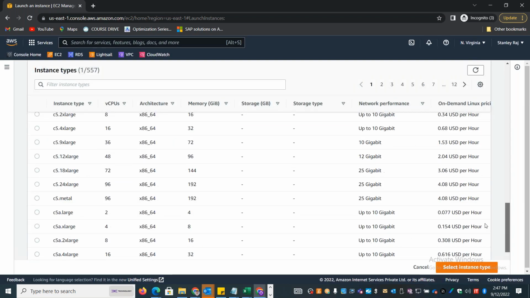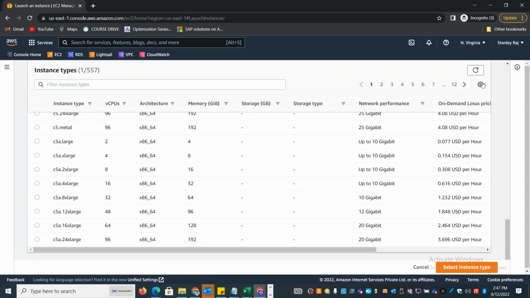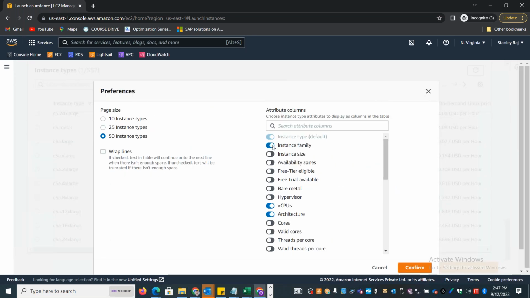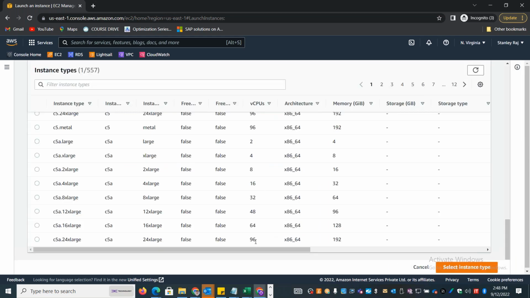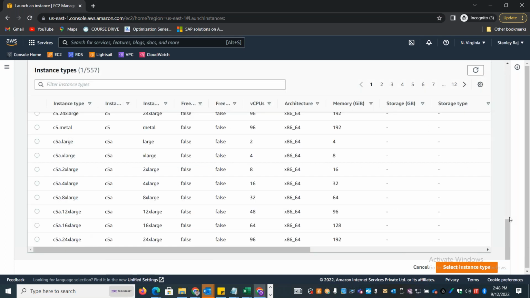Okay, if I scroll to the right, currently it is not displaying the instance family. I can just enable that, and the instance size also, and also I can enable which ones are the free tier eligible one. Okay, I'll confirm it. Now you can start seeing the additional field.